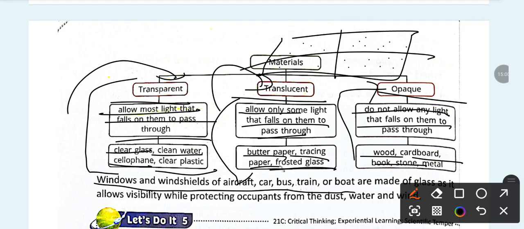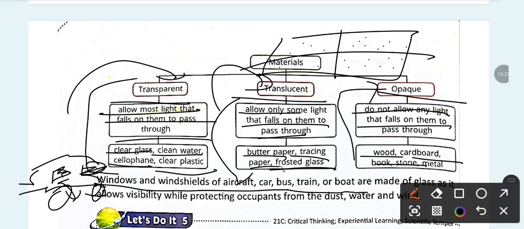Windows and windshields of aircraft, bus and train are made of glass, and it allows visibility while protecting occupants from dust, water and wind. Like you have seen a car like this over here. The car has some windows that are transparent, so you are able to see the outside, but it protects from dust, water and wind.